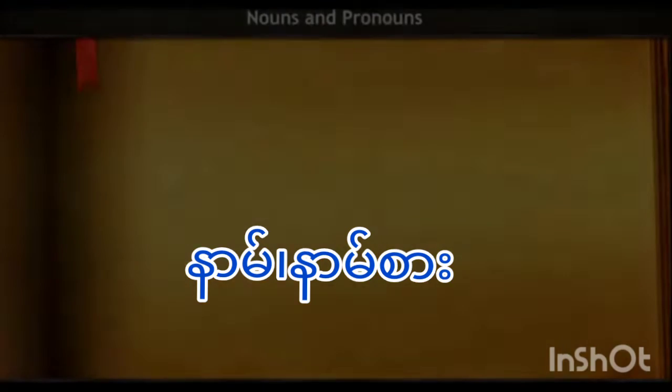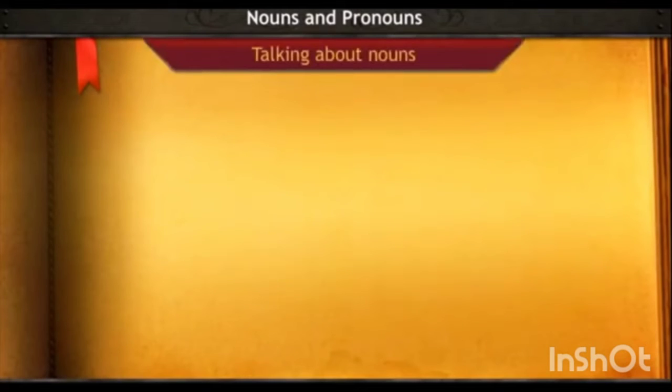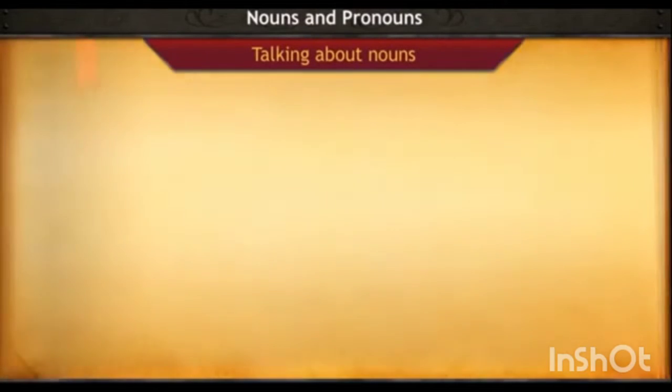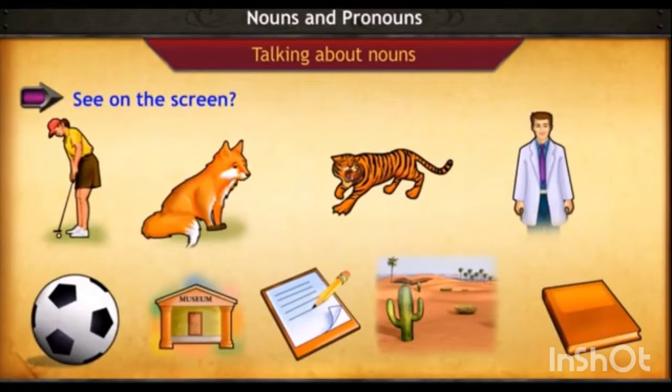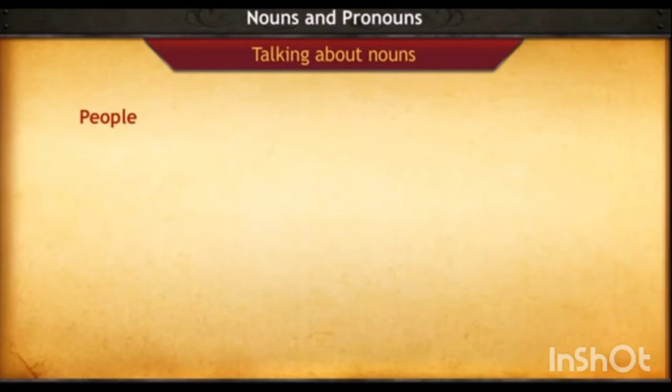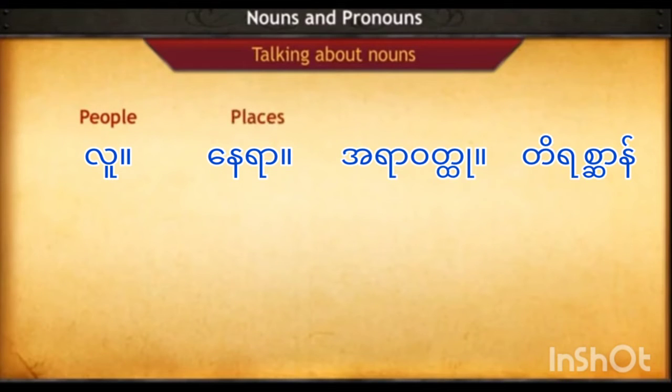Pronouns. Let's start by revisiting what we have learned earlier about nouns. Look at the screen and write down the names of everything you can see. People, places, things and animals.